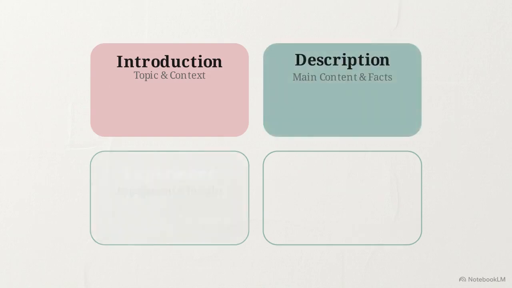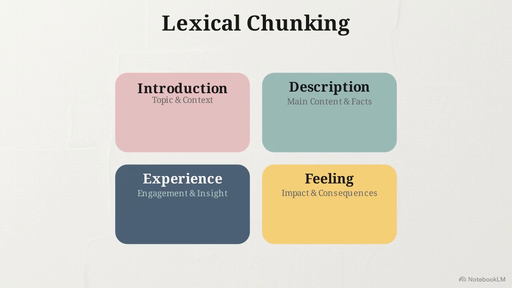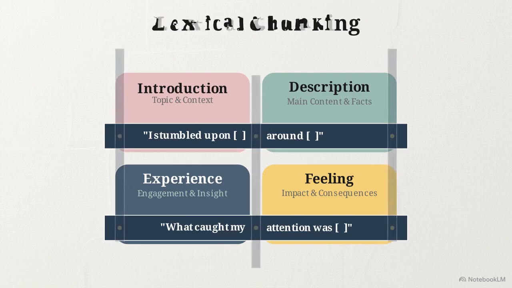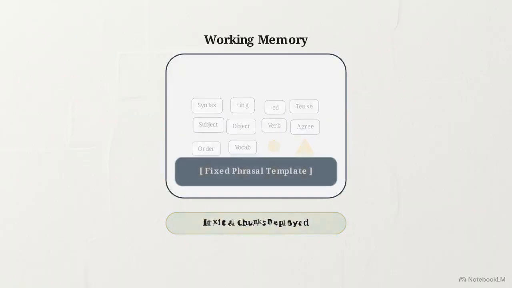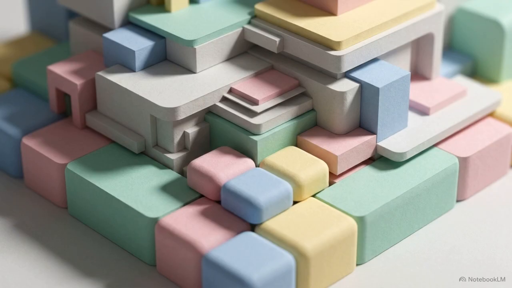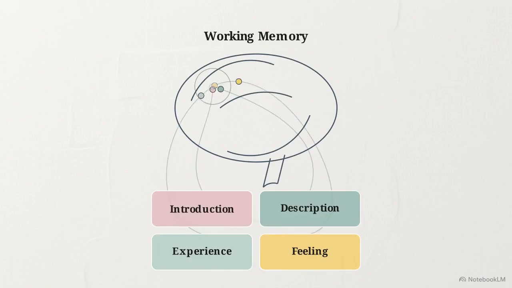This matrix is built on 4 distinct functional nodes: introduction, description, experience, and feeling. It operates on the principle of lexical chunking. By utilizing fixed phrasal templates, strings of words that always stay the same, the speaker builds a permanent grammatical scaffolding. When transitional phrases are memorized and locked in, they eliminate the need to calculate basic grammar on the fly, actively freeing up working memory. With the structural heavy lifting handled by the matrix, a speaker can redirect their cognitive energy toward deploying advanced, high-scoring variable vocabulary.